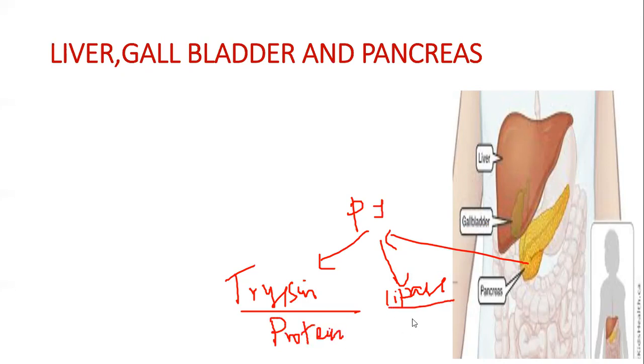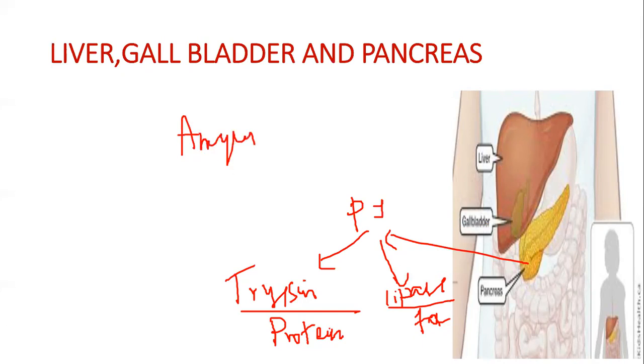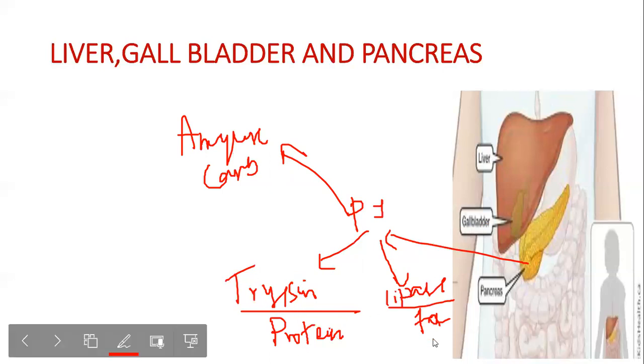And what does lipase do? It helps in fat digestion. And it also has amylase, which digests carbohydrates. So the pancreas is actually helping digest carbohydrates, proteins, and fat. And how does it do that? In the presence of pancreatic juice, it releases enzymes called trypsin, lipase, and amylase. Trypsin digests proteins, lipase digests fat, and amylase digests carbohydrates.